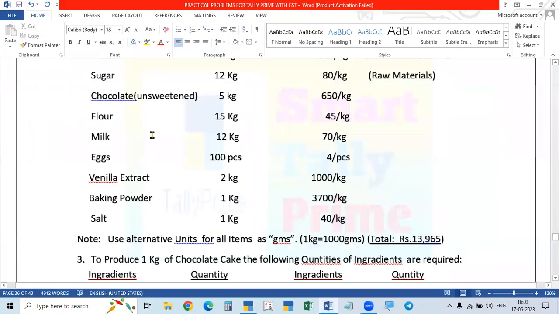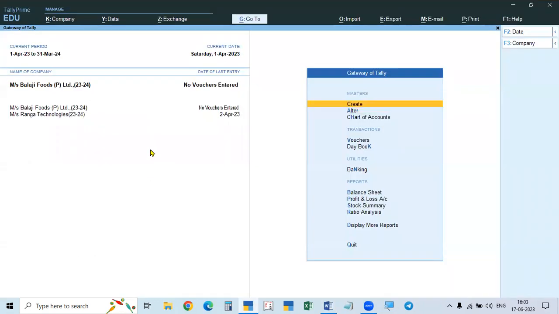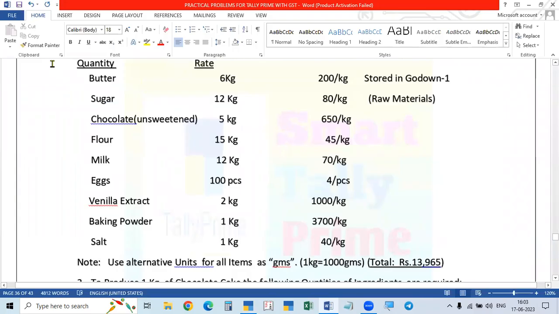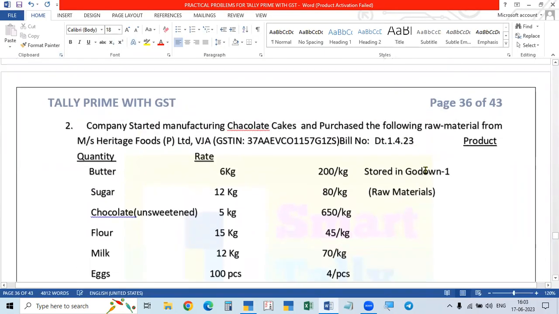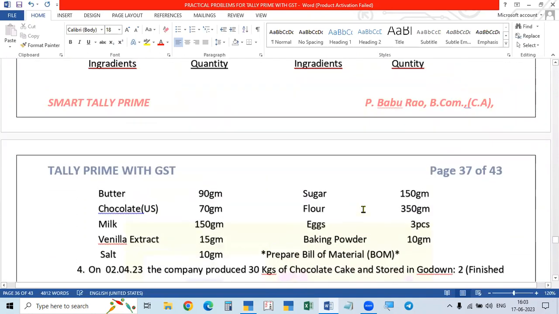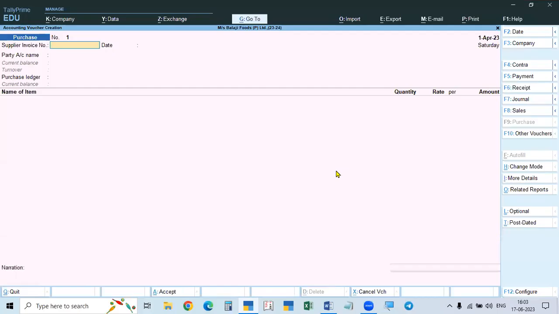Okay. And then you have to create each and every one and purchase. When you are purchasing itself, you can create. So when you are purchasing, go to purchase voucher, and then F9, date is 1/4, I think. And then here, purchase bill is given here. Go to the purchase bill. Purchase the ingredients from Heritage Foods, Vijayawada. Be careful. So here, you have to take it. And here, the bill number is this one. This is the bill number.